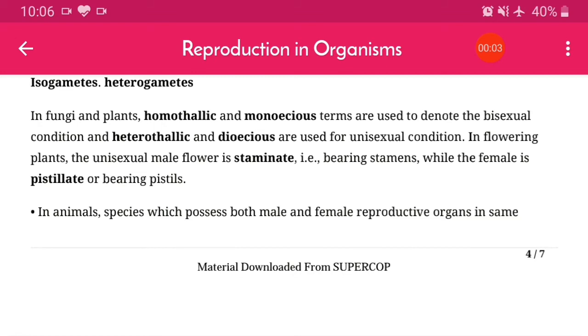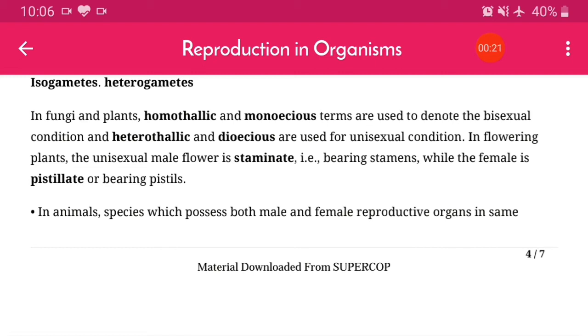So in fungi and plants, homothallic or monoecious terms are used to denote the bisexual condition, and heterothallic or dioecious are used for the unisexual condition.